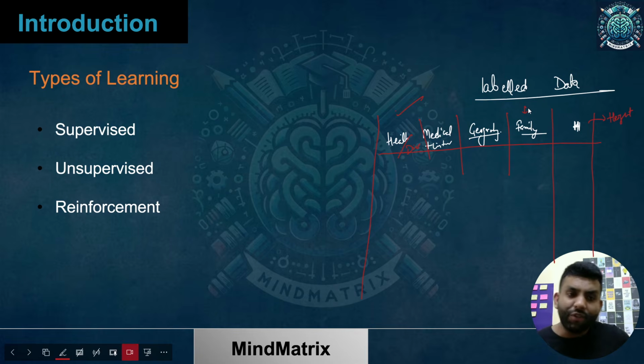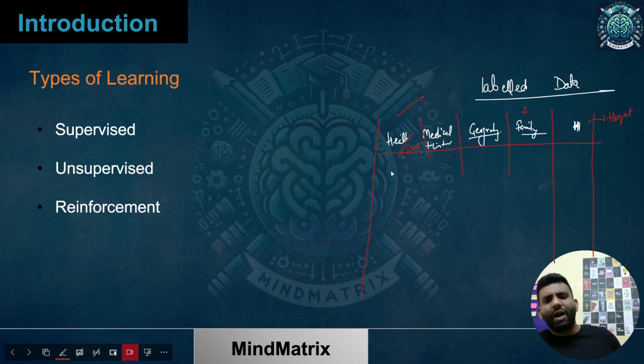So in supervised learning, you have the data points and you always have some target variable, which you want to predict, which you want to find out. Initially you learn from the data that if this is the health or diet, medical history, geography, family, then this is the height possible.